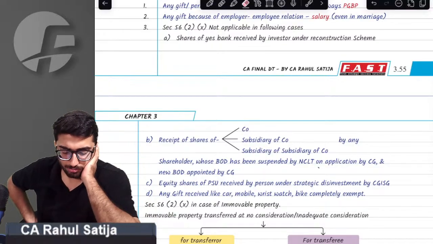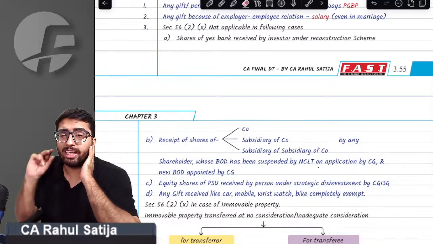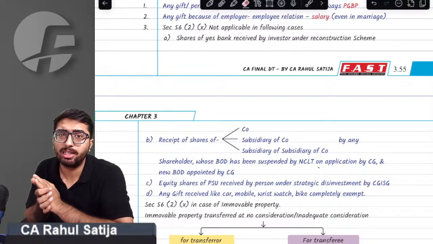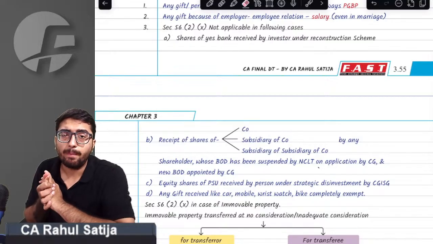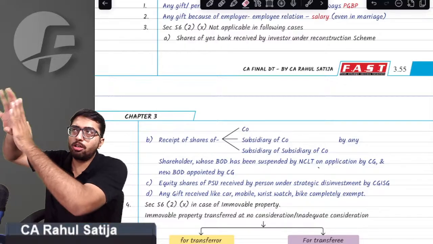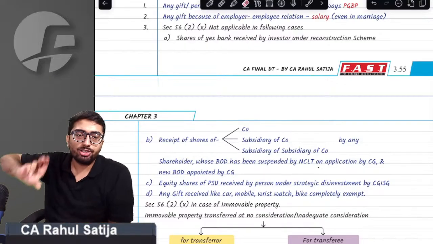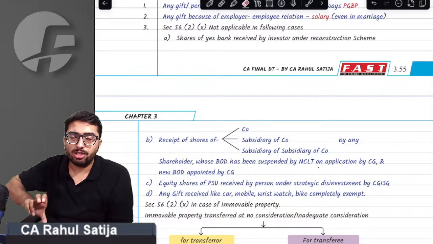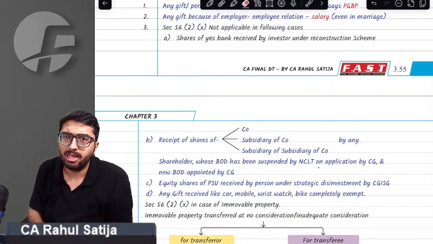If you buy shares of any company, or shares of a subsidiary of such company, whose board of directors has been suspended under section 242, then in that case it will not be considered as a gift. In that case, 56(2)(x) will not apply.